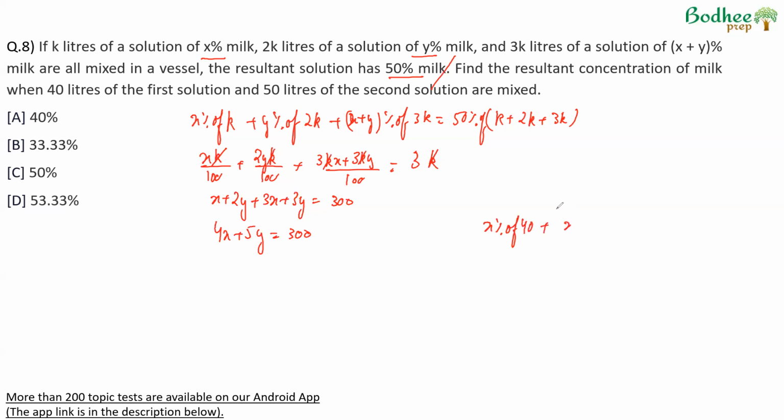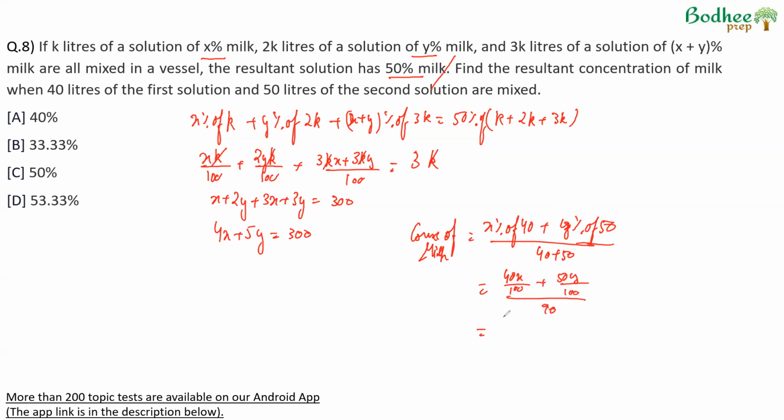plus y. The second solution will have y% of 50 liters. This will be total milk. So the concentration of milk will be x% of 40 plus y% of 50 upon the total volume, which is 40 plus 50. This can be written as 40x upon 100 plus 50y upon 100 upon 90.